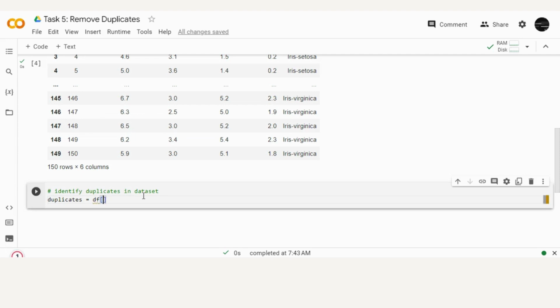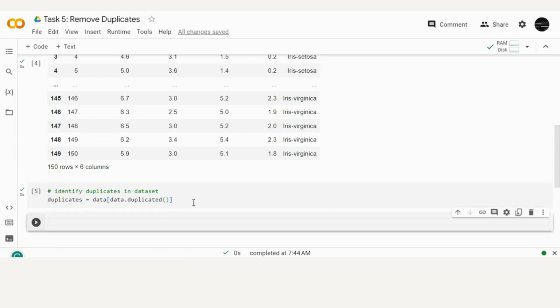I'm saving all the duplicate values that are in our dataset in our duplicates data. And now I am removing them by using drop.